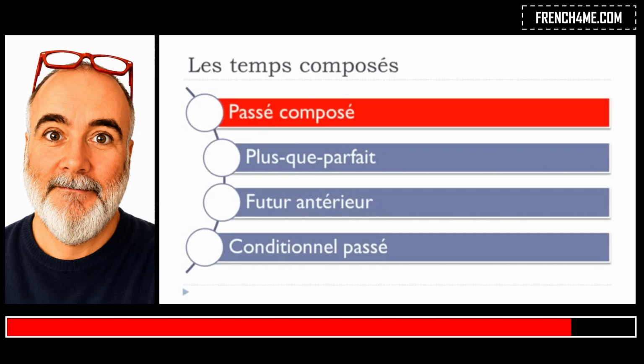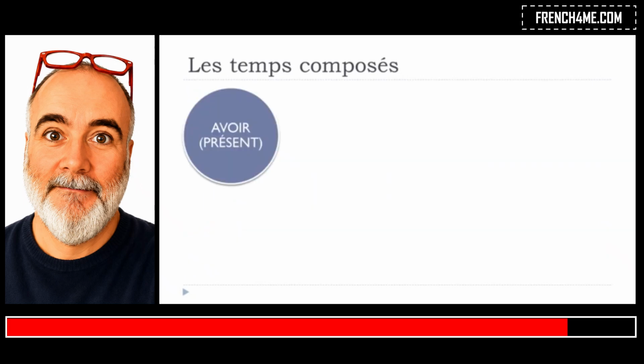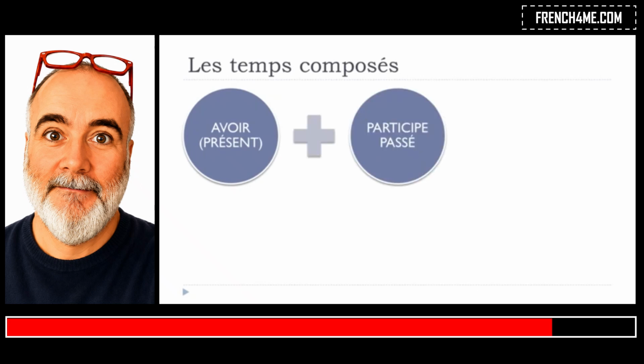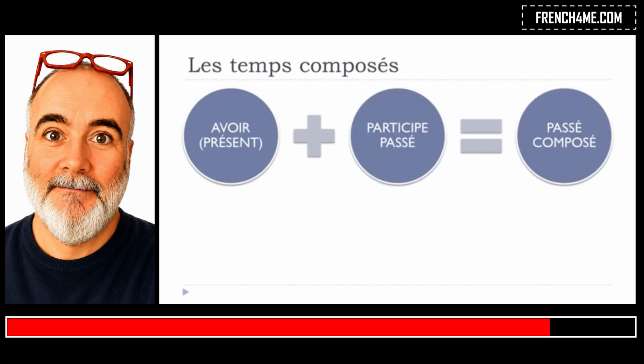So we'll first start with the passé composé, okay? And if you remember, the rule was that first we will use avoir. So if you're not really sure, if you don't remember if the verb requires être or not, then put avoir. Avoir should be at the present form. Then you will put your participe passé form and you will get this passé composé, okay?